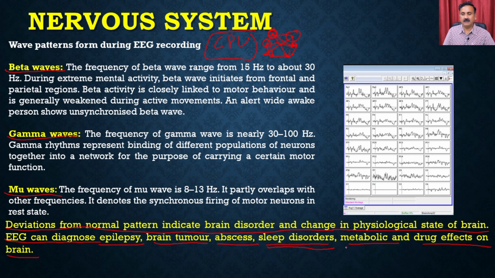Then we have metabolic as well as drug effects. For example, if you take a simple coffee, the first effect is that you are going to have no sleep, right? Why is it so? Because the coffee is going to affect the brain's activity. It is not going to allow the brain to go into the resting stage, and that's how it disturbs your sleep cycle. So that also can be interpreted by the EEG.